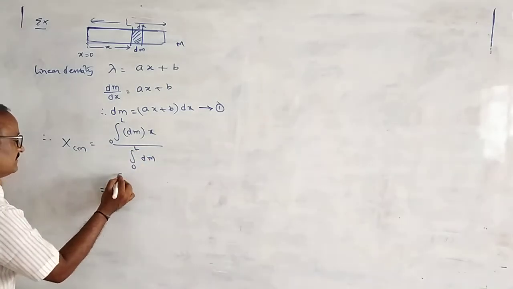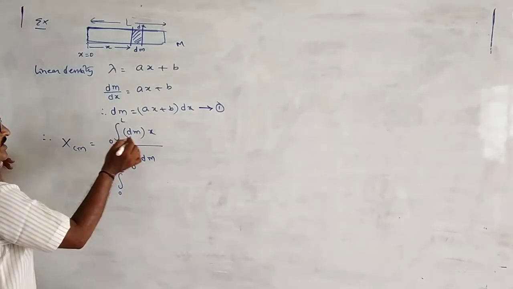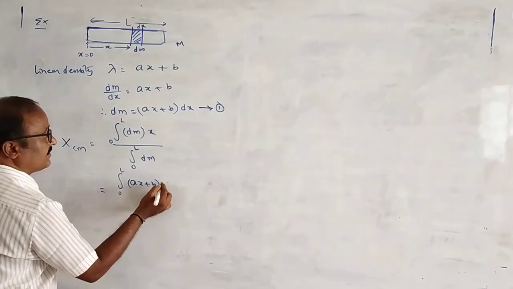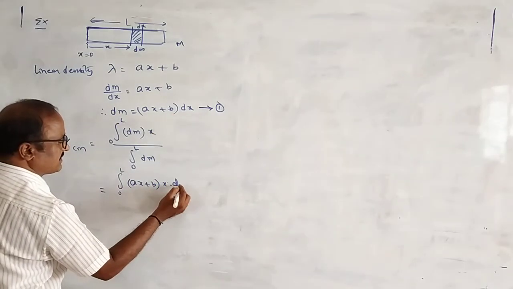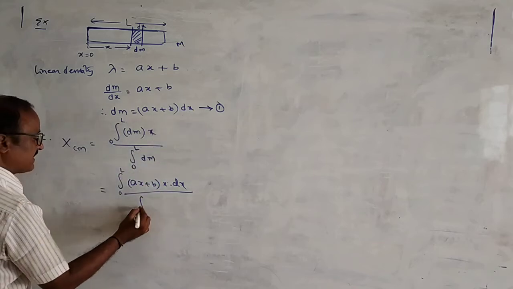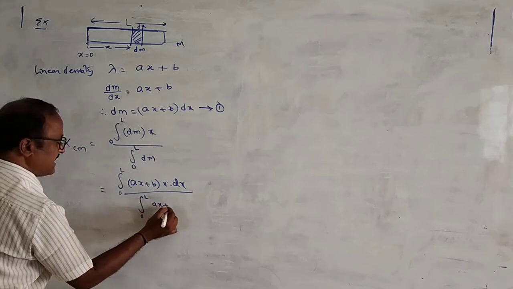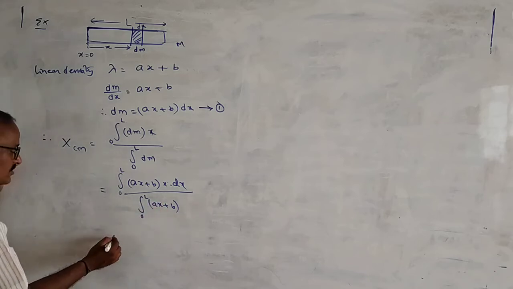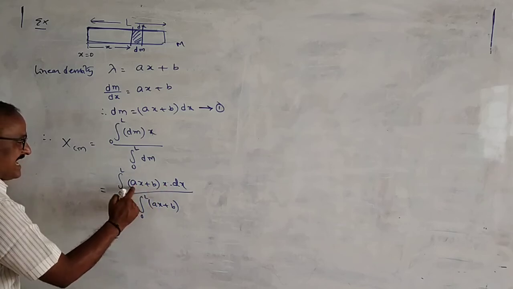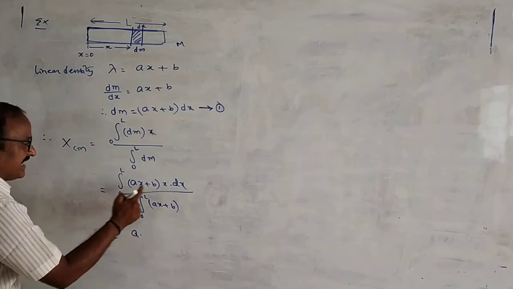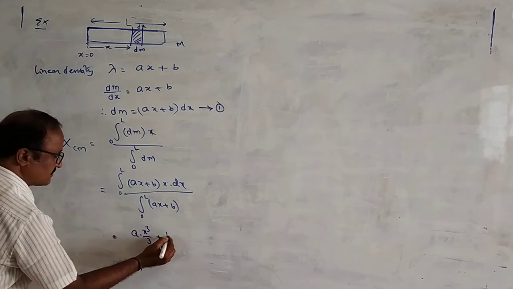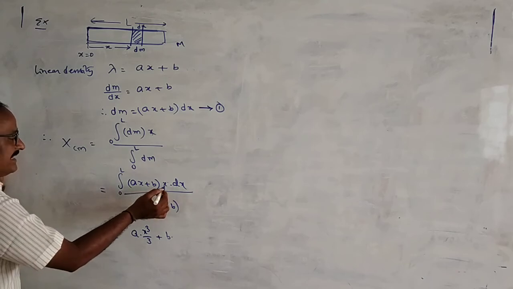That is equal to integral 0 to L into dm, is given by ax plus b dx ఉంది, ముందు x into ఎంత రావాలి dx. ఓకే, x రాస్తాము తర్వాత dx రాస్తాము, by integral 0 to L ax plus b dx. ఓకే, now I am integrating this. చూడండి ఇక్కడ integral ax into x, a into integral x square dx is equal to formula x cube by 3, plus b into integral x dx.